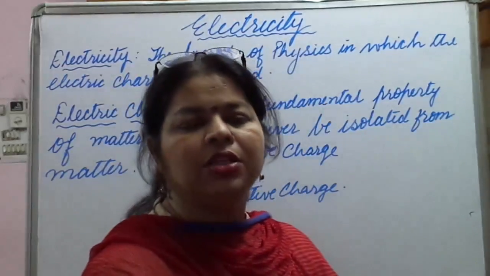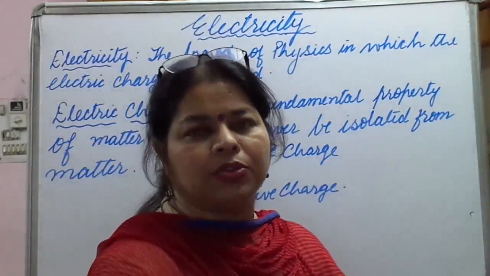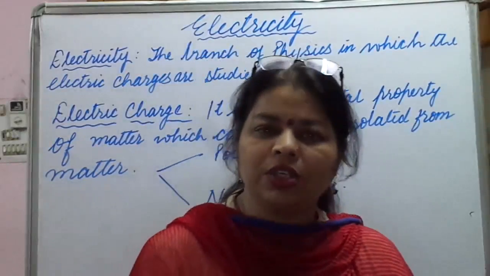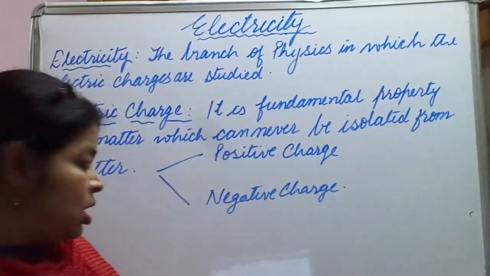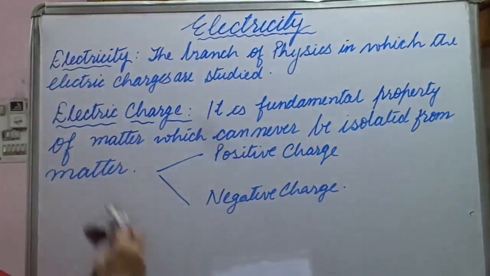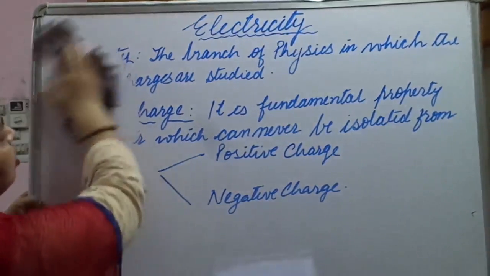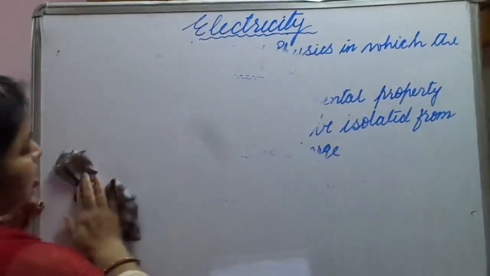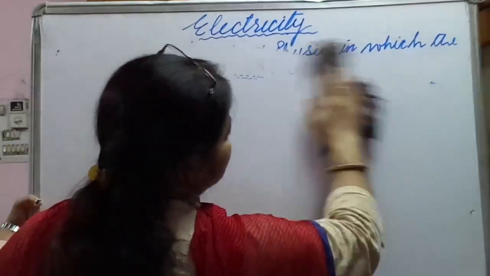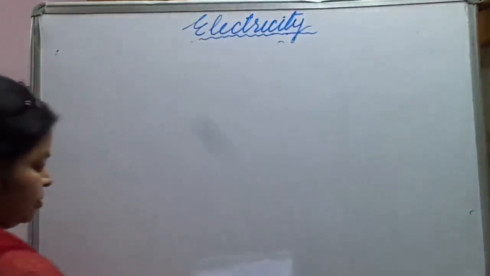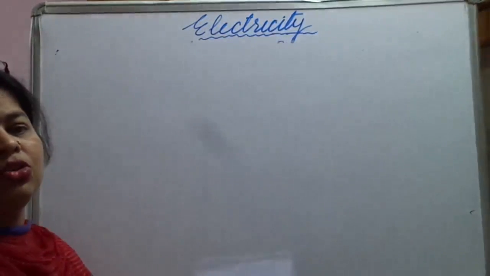How many types of charge? They are of 2 types: positive charge and negative charge. Now, what is the unit of charge? Like other physical quantities, charge also has a unit. How to measure charge?